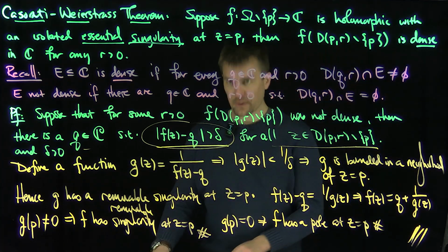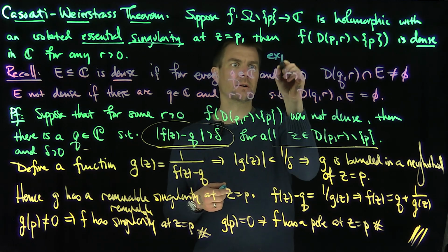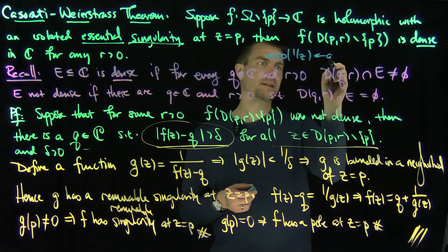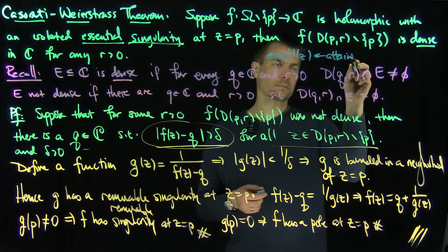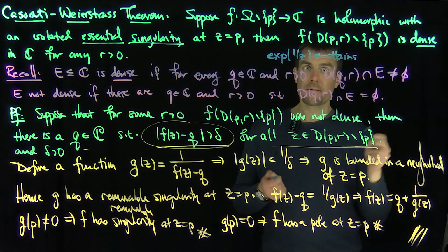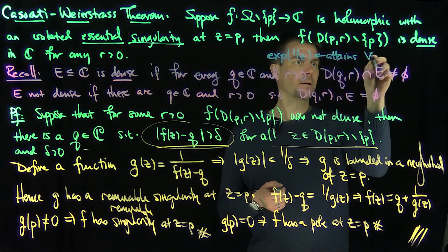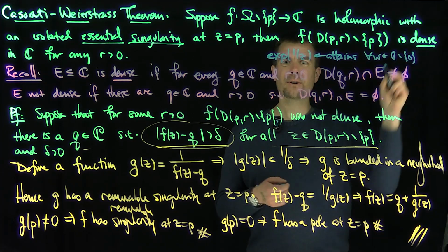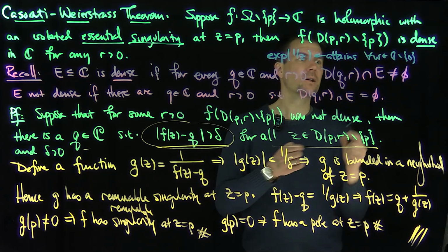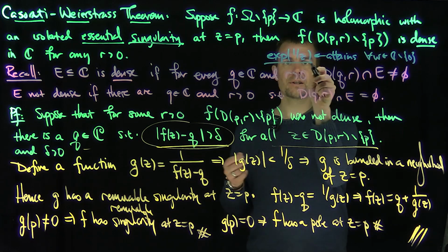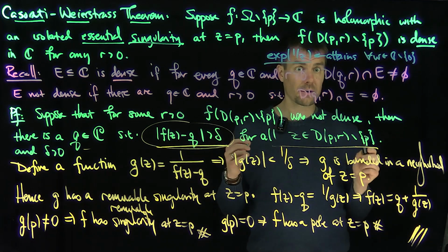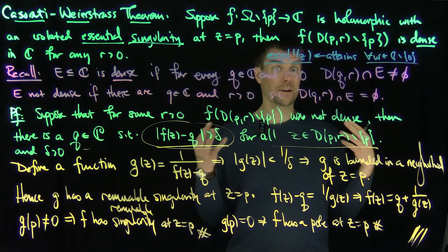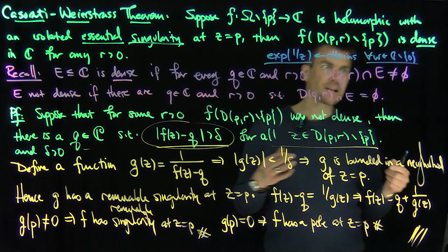So to think about that, you can think of this function over here. If you look at the exponential of 1 over z, this attains every complex number, maps to every value w in C, but it misses what? It misses 0. The exponential cannot be 0. So that's an example of an essential singularity. This has an essential singularity at 0, and it hits every complex number, because you can easily find an explicit formula for doing that. It's every complex number but 0.